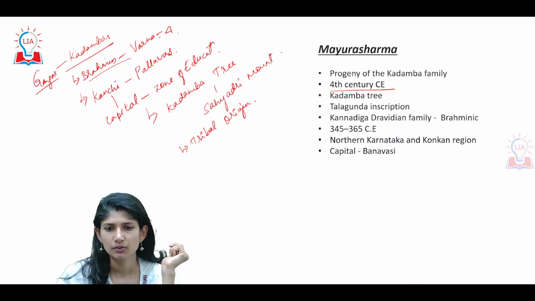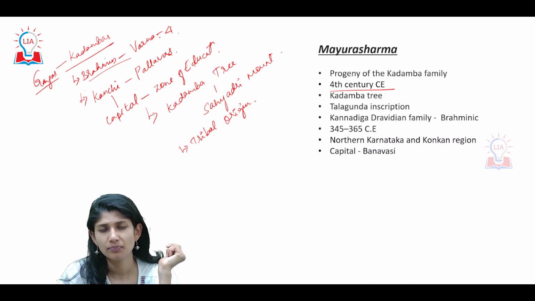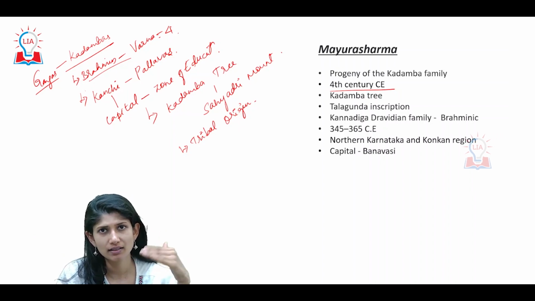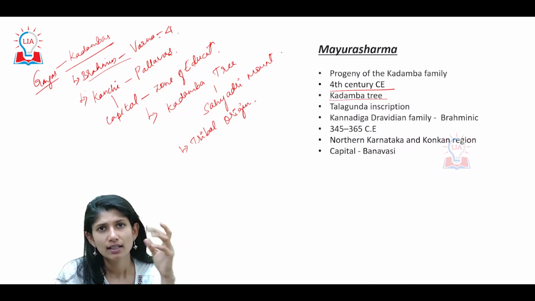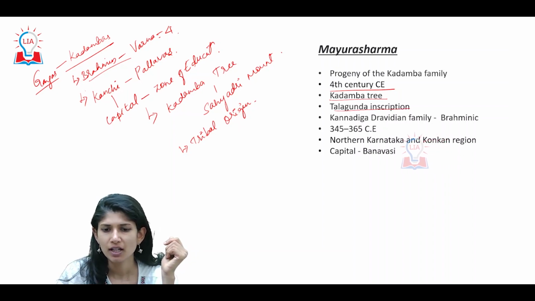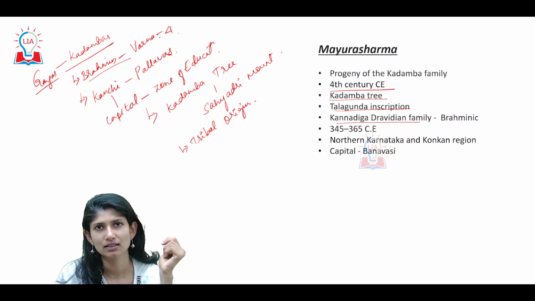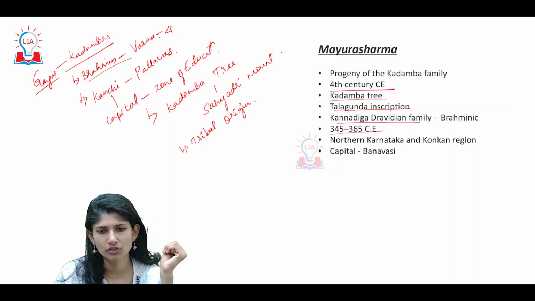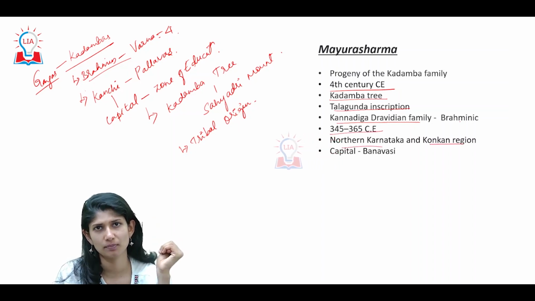Alright, now see, Mayura Sharma is the one who founded the Kadamba dynasty. It is mentioned in the Talagunda inscriptions. Look at this, the Kannada Dravida family, southern language, Varna. During Mayura Sharma's time, the kingdom covered northern Karnataka and the Konkan region.